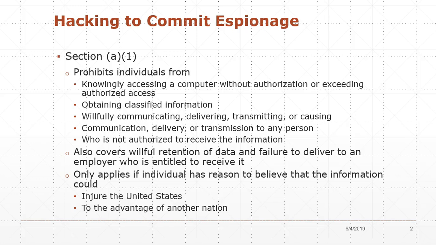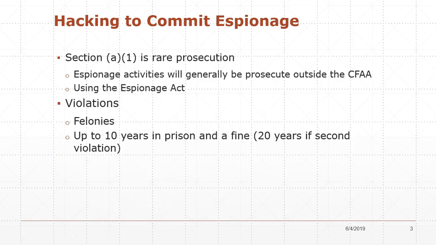The statute also covers willful retention of data and failure to deliver to an employer who's entitled to receive it. This only applies if the individual has reason to believe that the information could injure the United States to the advantage of another nation. It's rare that we see prosecution under Section A1.